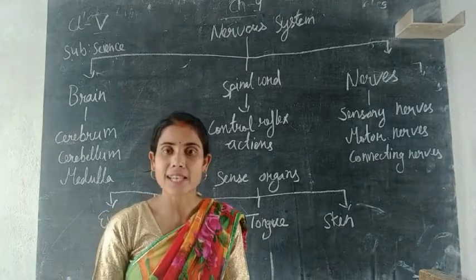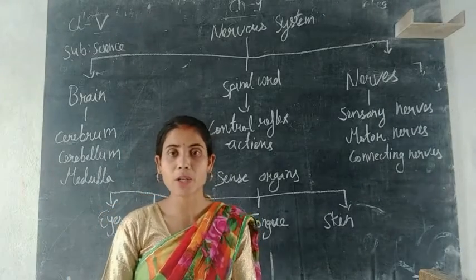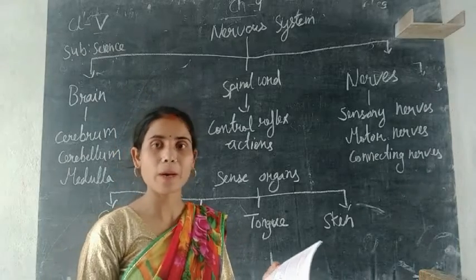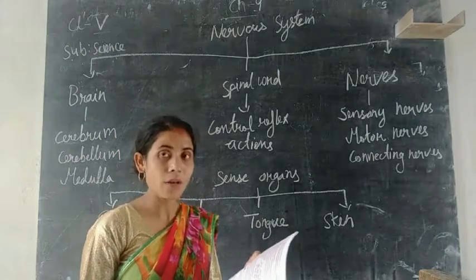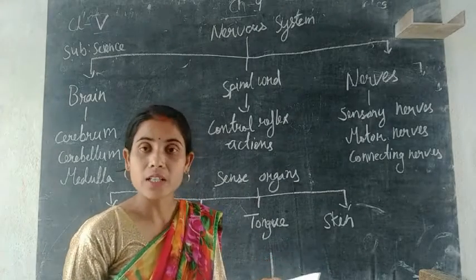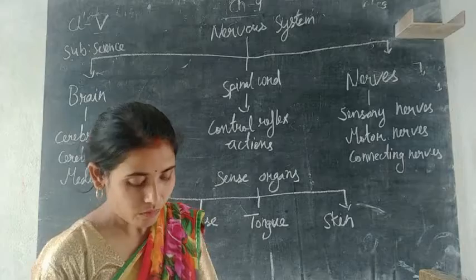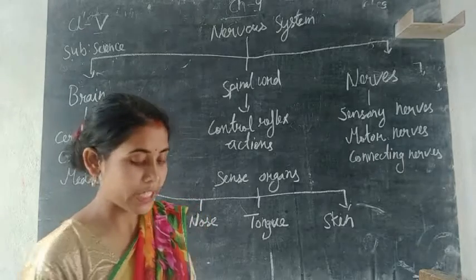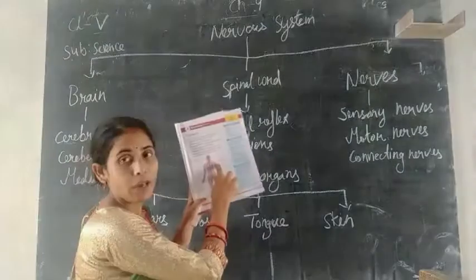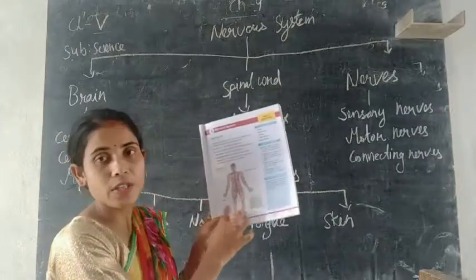The brain acts like a computer, as we all know. The spinal cord is a thick cord like a cable which is connected to our backbone. And the nerves are the connecting thick wires that connect to our brain. A clear figure is given in your book about the nervous system. You can see the brain is here, the spinal cord is here, and then the nerves are here.